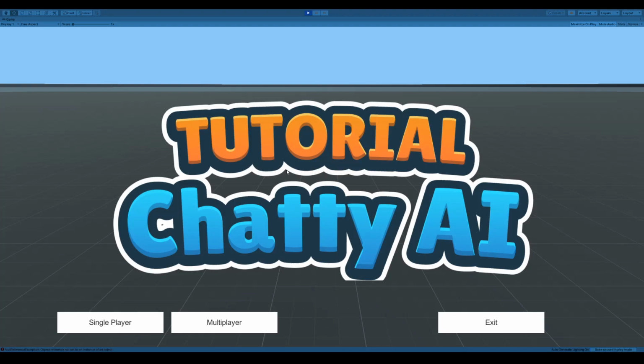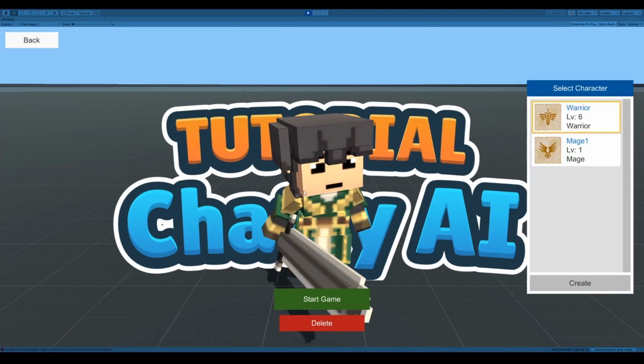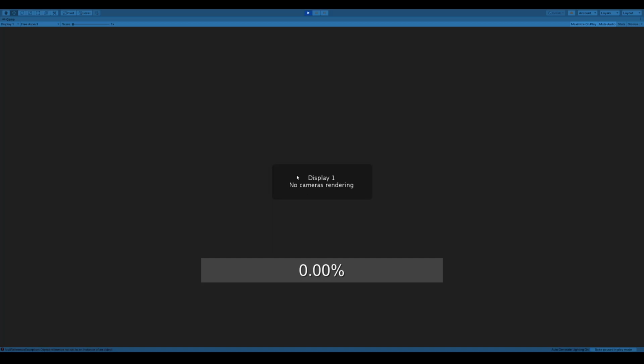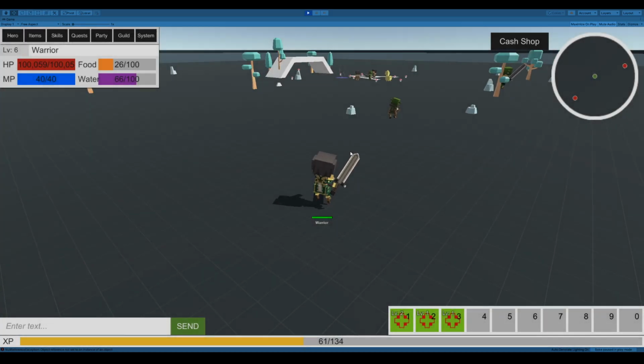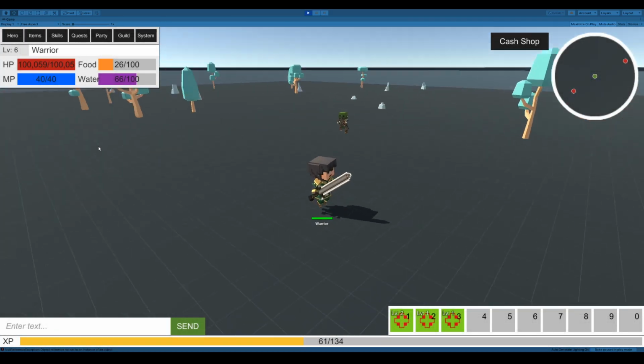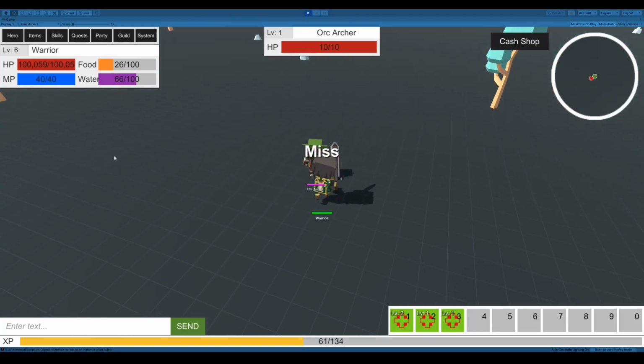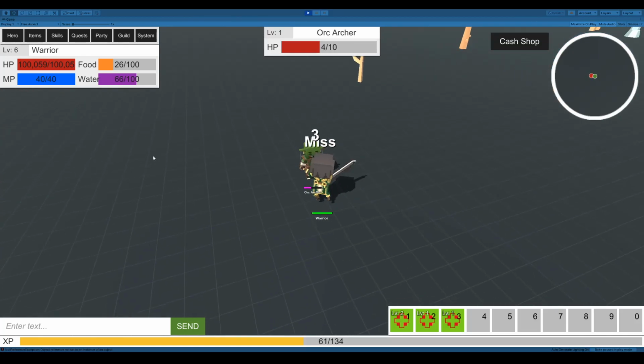Hey there, Sebastian here. Just a quick tutorial on the Chatty AI, or the system of radio communications messaging between monster entities that allows monsters to notify other monsters of events: being attacked, dying, needing assistance, needing healing.